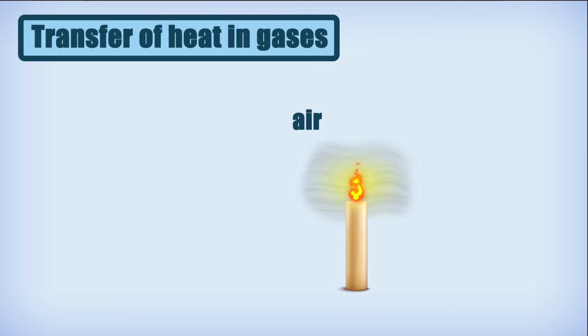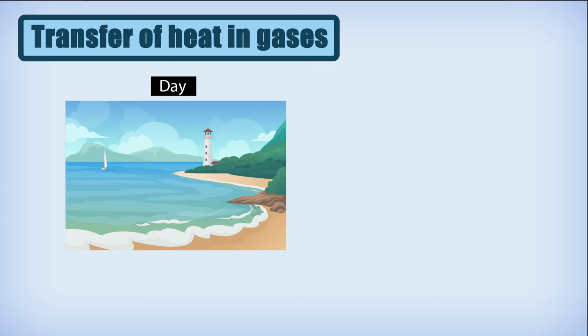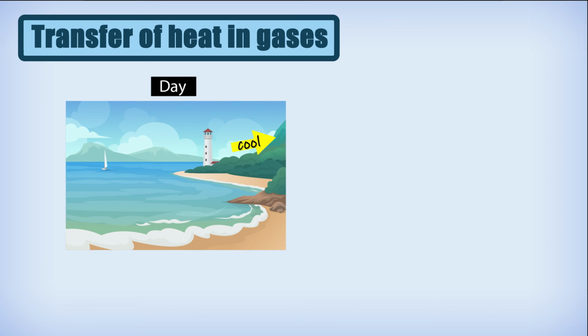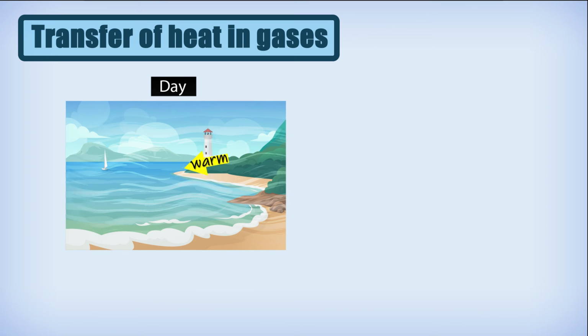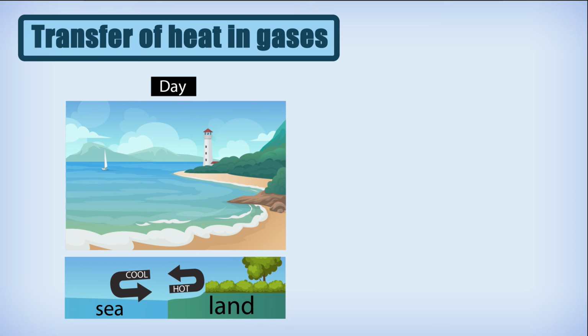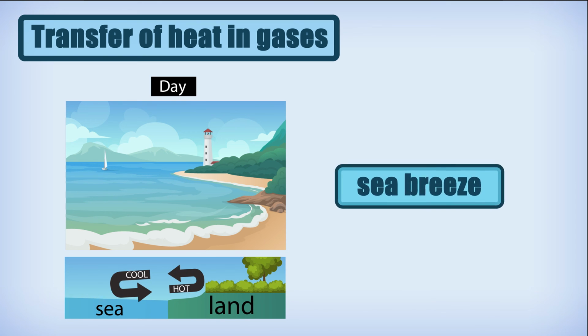People living in the coastal areas experience an interesting phenomenon. During the day, the land gets heated faster than the water. The air over the land becomes hotter and rises up. The cooler air from the sea rushes in towards the land to take its place. The warm air from the land moves towards the sea to complete the cycle. The air from the sea is called sea breeze. To receive the cooler sea breeze, the windows of the houses in coastal areas are made to face the sea.